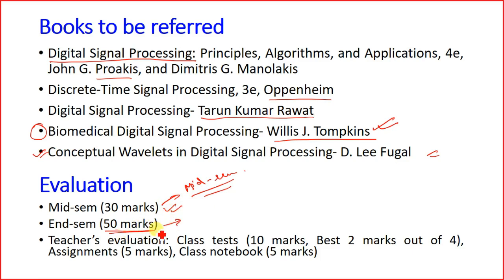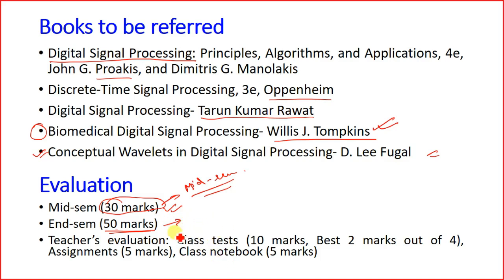So that means you'll be giving an exam in 50 and your 30 marks midterm marks will be automatically calculated. However, the decision is not yet taken by the administration, and in due course of time we will have a clear picture. Okay, so anyhow you have to give either both or at least the end semester examination.